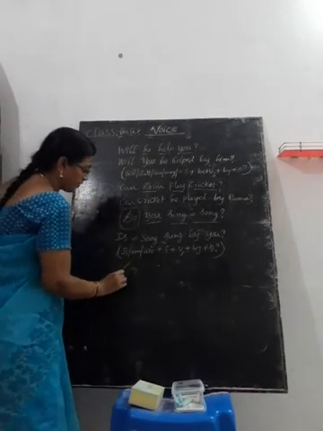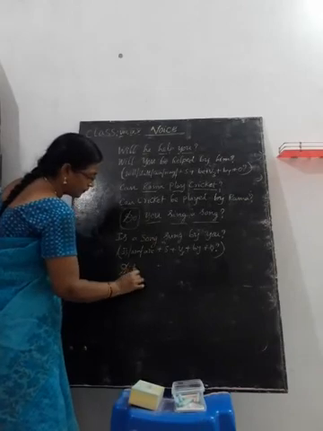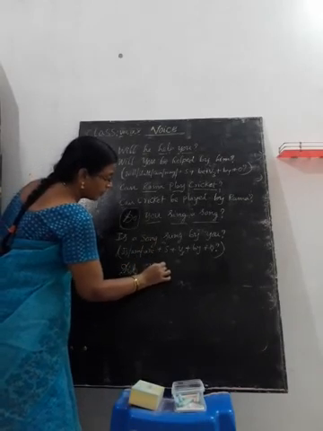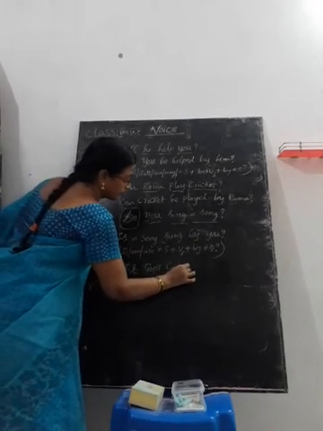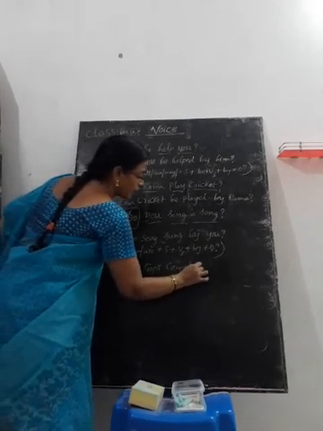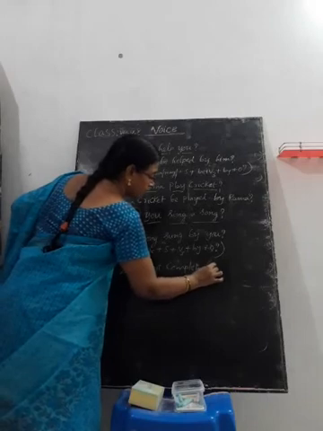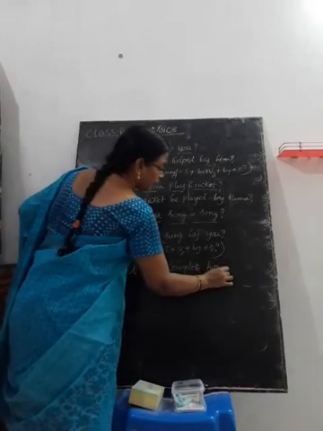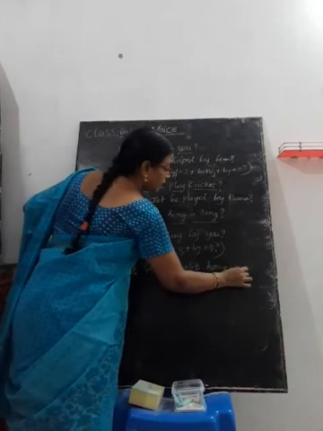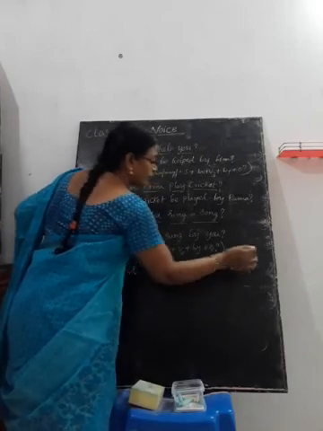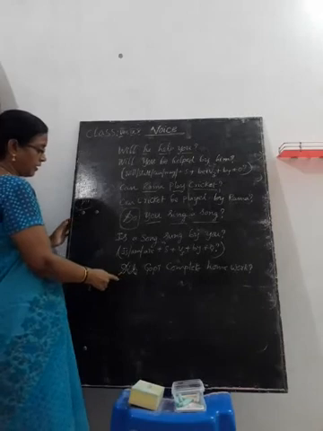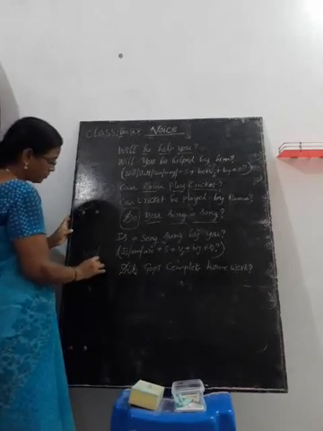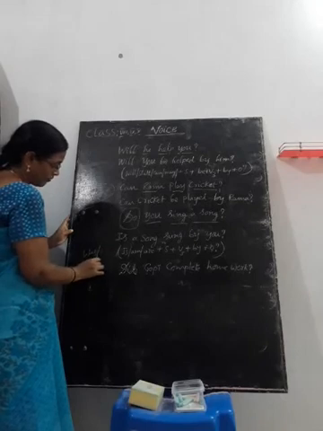Suppose here I take did. Did Gopi complete his homework? Did Gopi complete homework? Here did. Did means past tense. Past tense be forms, what are they? Was or were.